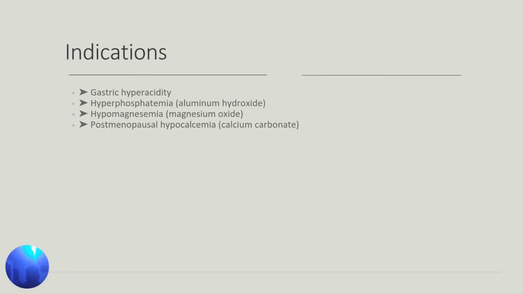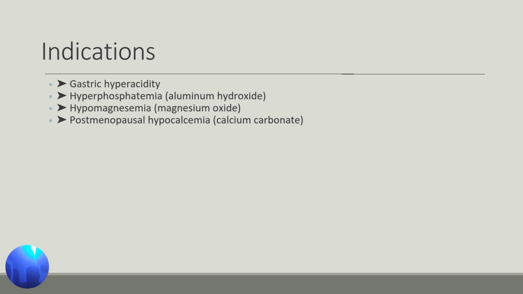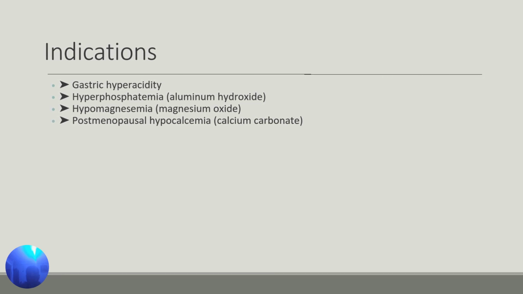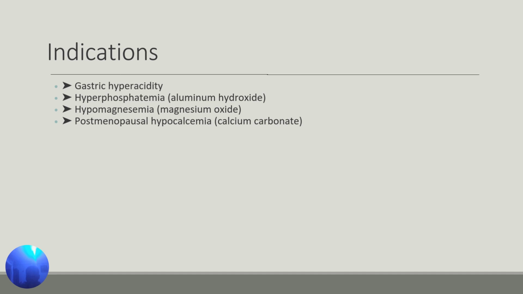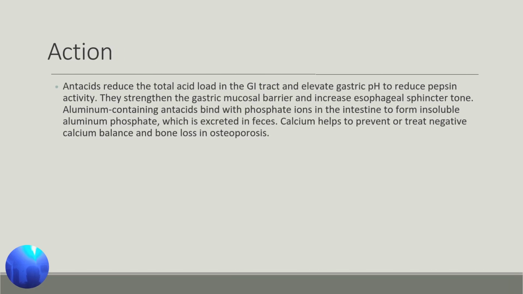Next, we will look at the indications of antacid drugs: gastric hyperacidity, hyperphosphatemia, especially aluminum hydroxide, hypomagnesemia, especially magnesium oxide, and postmenopausal hypocalcemia, especially calcium bicarbonate. Here we will also look at the actions of antacid drugs.